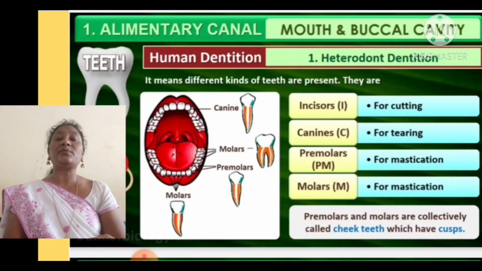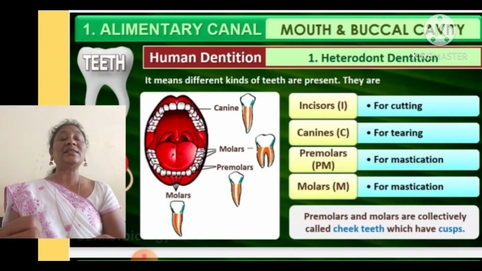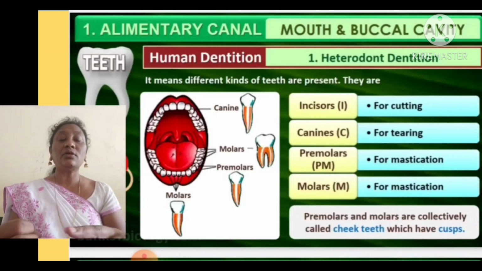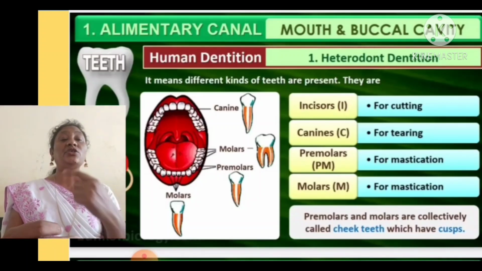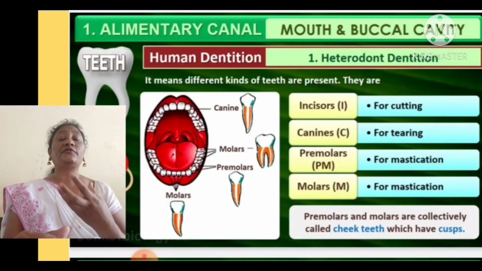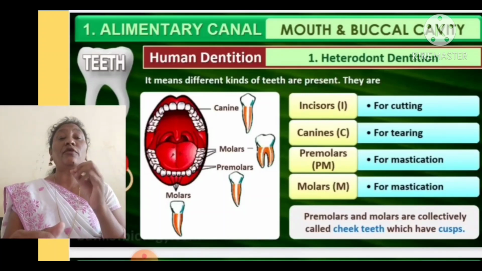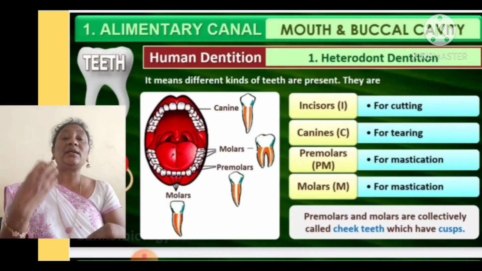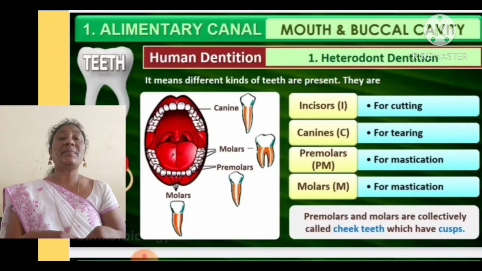What are the different types of teeth present in the mouth? Incisors, canines, premolars, molars. The incisors help to cut the food. Canines help to tear the flesh or food. Premolars help for better mastication, and molars also help in mastication. What is meant by mastication? Chewing the food well, making the food in the mouth into a paste. That better chewing is called mastication.